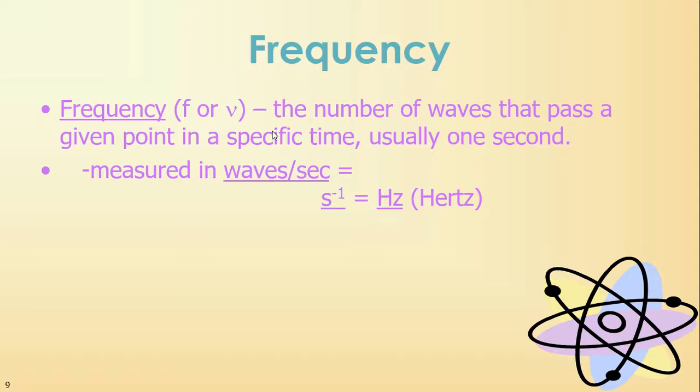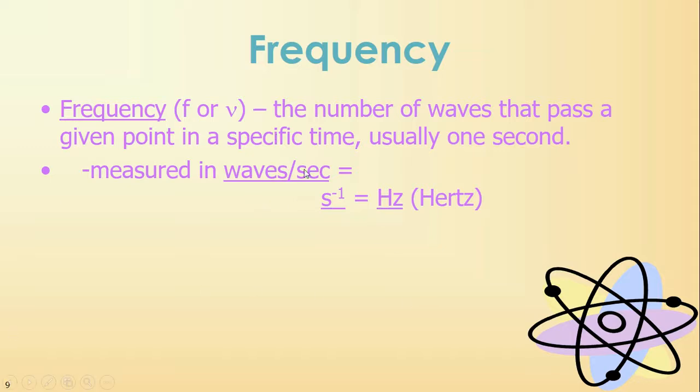So if you have a wave that's very long or broad, in 1 second you're probably not going to see many waves. As opposed to if you have a wave that's very, very narrow, then you're probably going to see many waves during that 1 second. That is frequency.